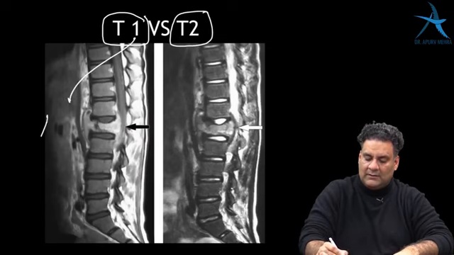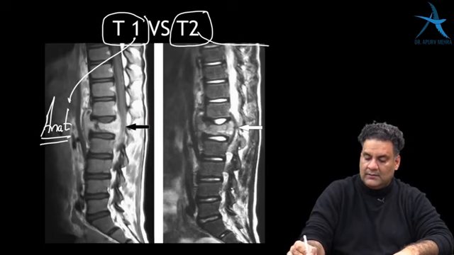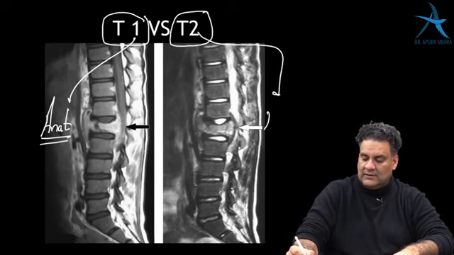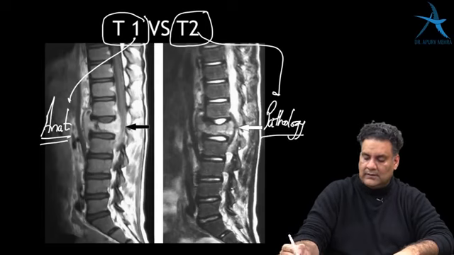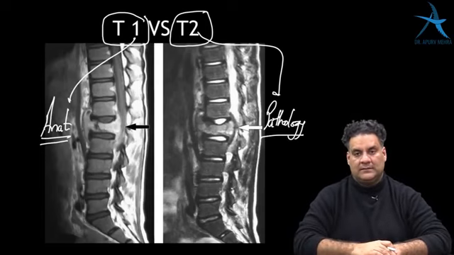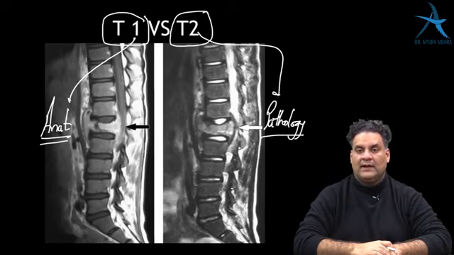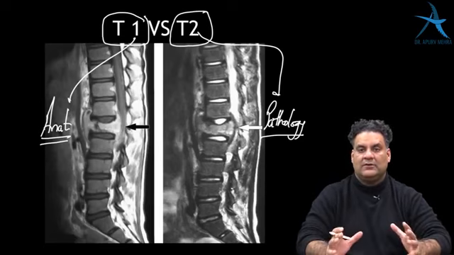T1 is more of anatomy, because anatomy is the first professional subject, so T1 is anatomy. T2 is pathology, that you must remember. So T1 anatomy, T2 pathology. This is what you must remember. T1 will show you anatomy, T2 will show you pathology.